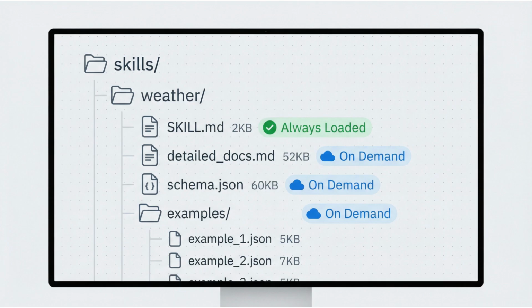Each skill is packaged as a directory containing a skill.md file, the interface that's always loaded, plus supporting resources like detailed documentation, schemas, and examples that are loaded only when needed. The skill.md contains the skill name, a brief description, and when to use it. Everything else is deferred until the agent needs it. This is information architecture for AI.